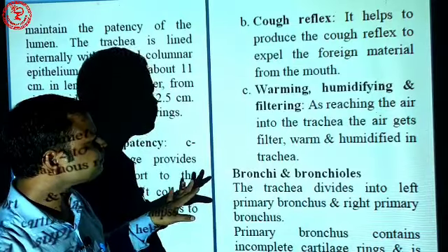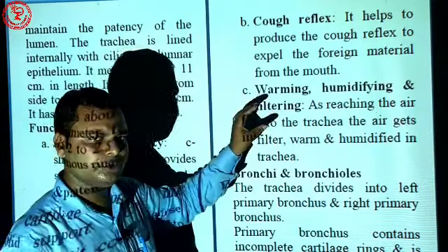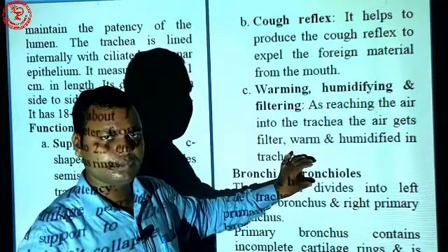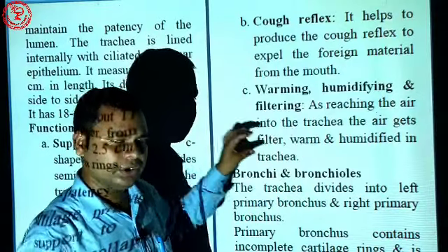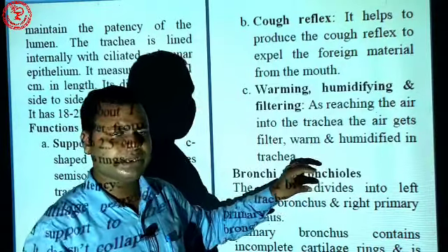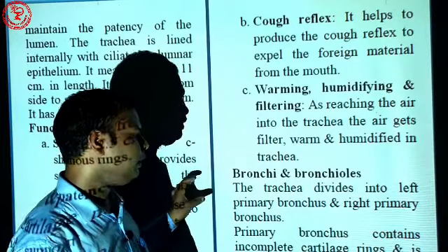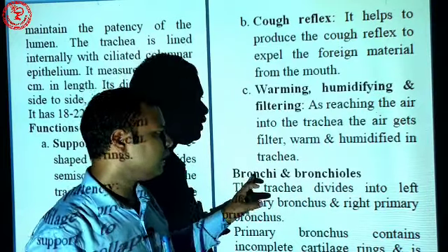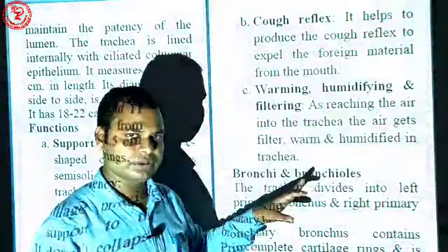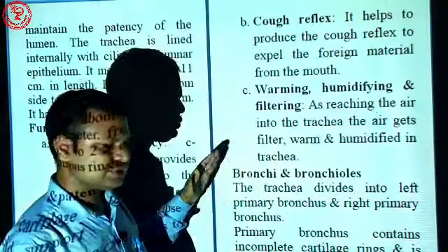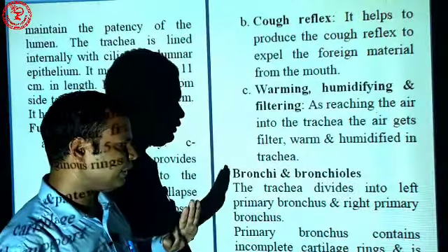Now the trachea is divided into two parts, entering the left side of the lungs and the right side of the lungs. That is bronchi, bronchioles, alveoli: left bronchus, right bronchus. We will go through the detail.